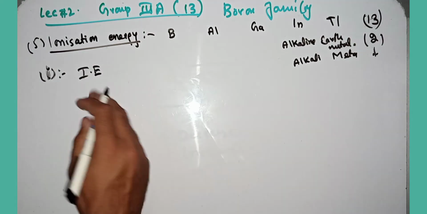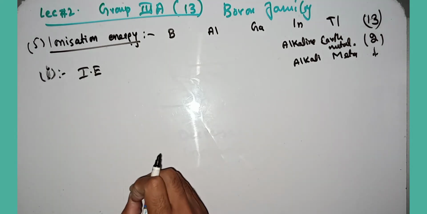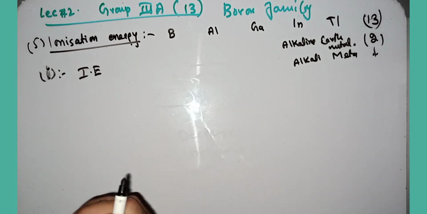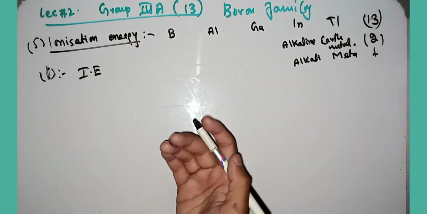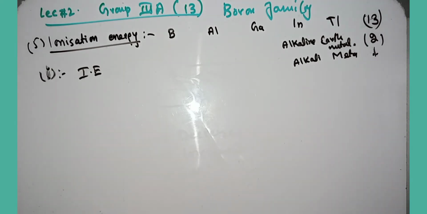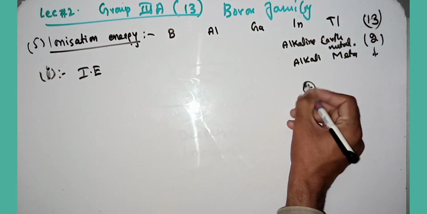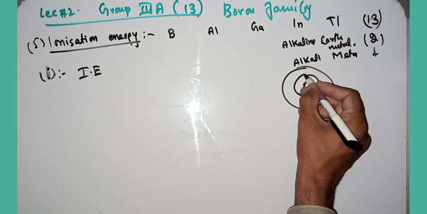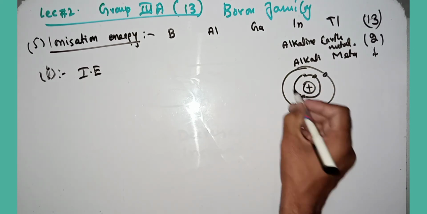First of all, what is meant by ionization energy? Ionization energy is the minimum energy required to remove, ionize or lose an electron from the excited state of the atom. Let's suppose this is the atom. Now I am explaining the ionization energy. This is the first shell, which has 2 electrons. This is the second shell, which has 4 electrons.